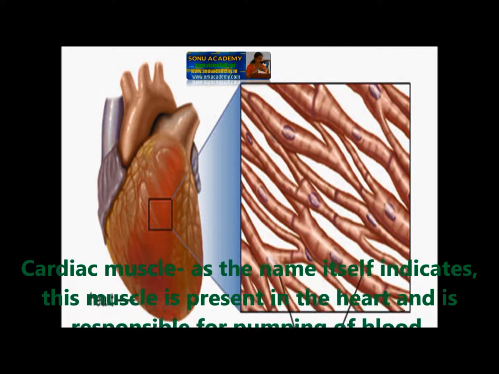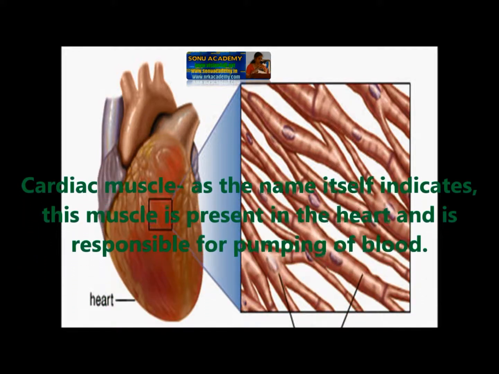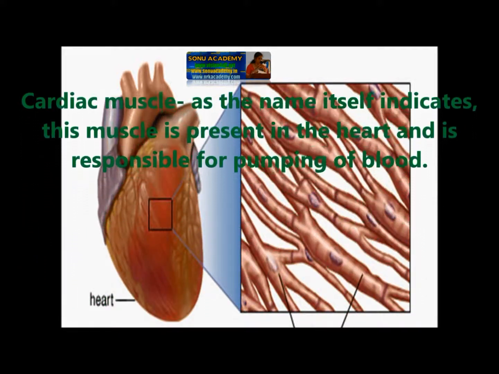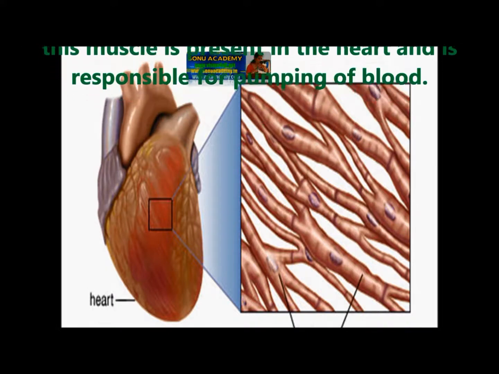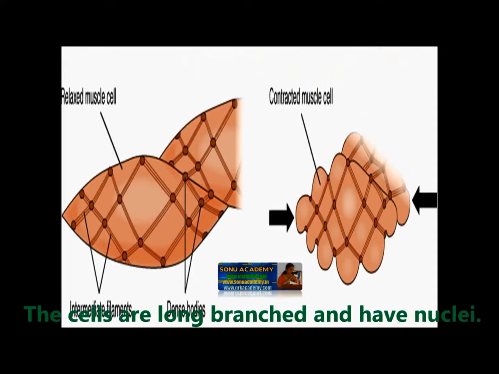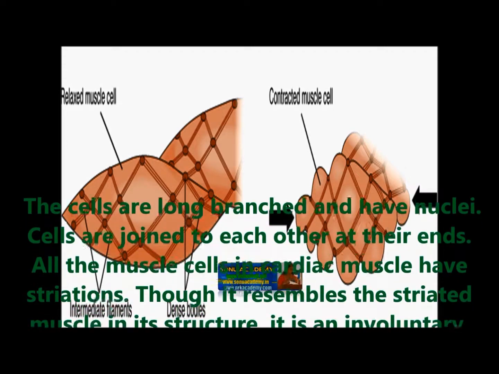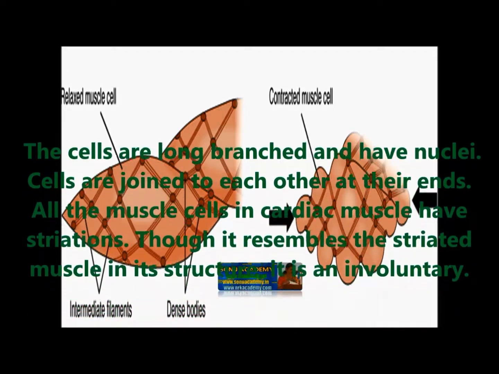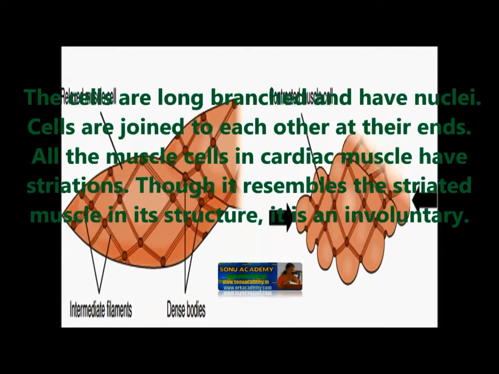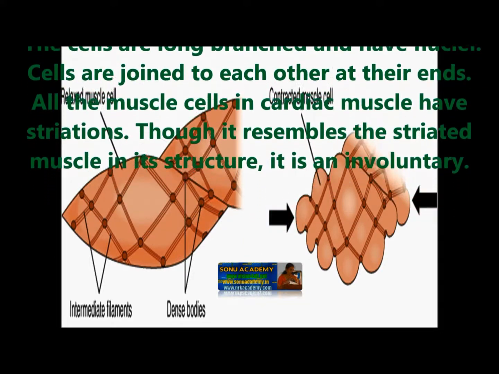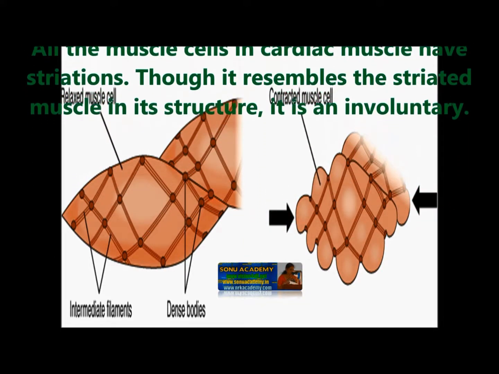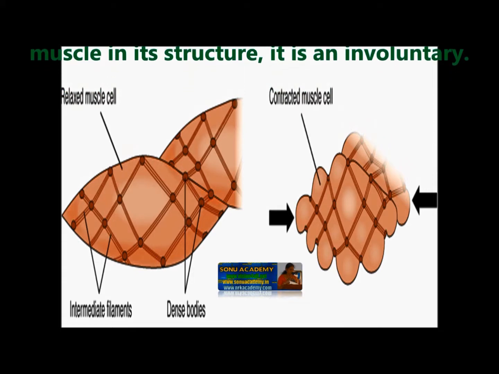Cardiac muscles. As the name itself indicates, this muscle is present in the heart and it is responsible for pumping of blood. The cells are long, branched and have nuclei. Cells are joined to each other at the ends. All the muscles in the heart have striations. Though it resembles a striated muscle in its structure, it is an involuntary muscle.